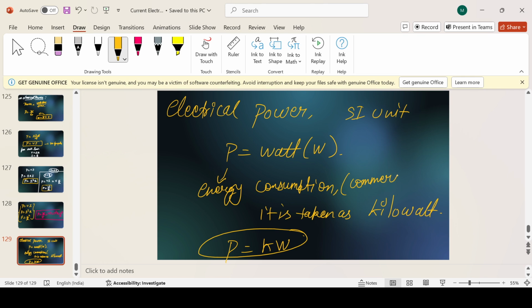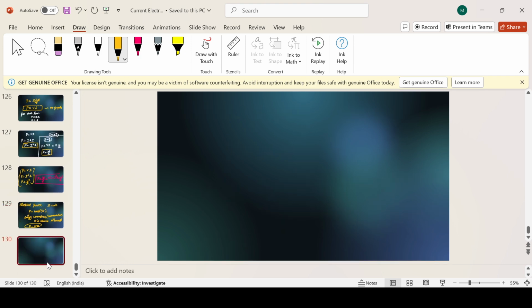Just remember, commercial unit, domestic unit, or when we are talking about energy consumption or practical energy, then we take it in kilowatt. So 1 kilowatt is equal to 1000 watt.